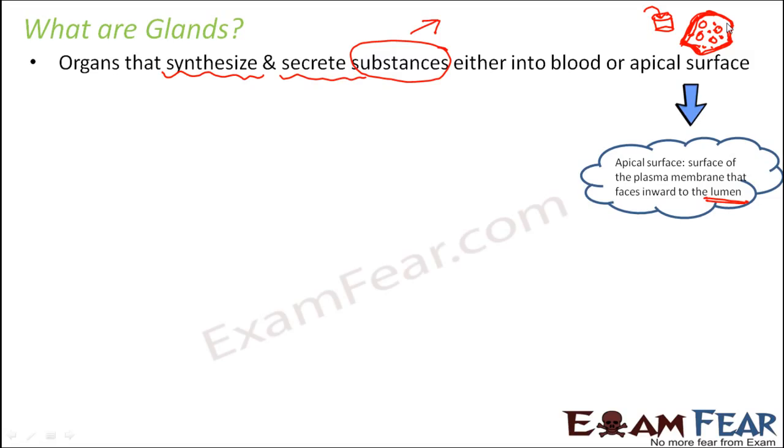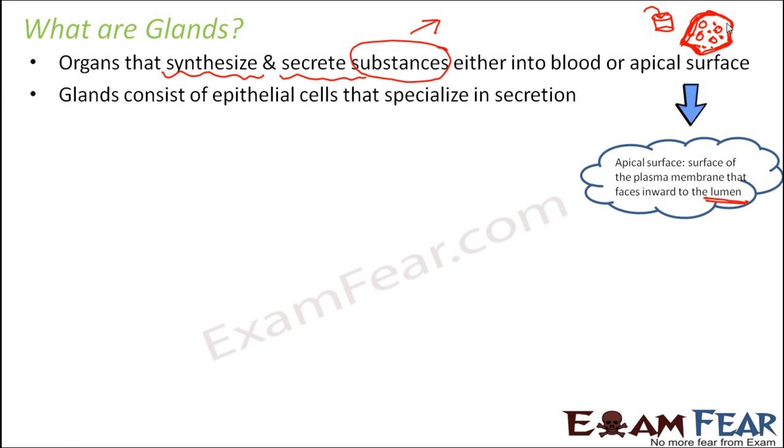So these are the two ways by which glands can secrete the substances. I mean, these are the two places where glands secrete their chemicals. Now what are these substances? We will see that. Now, what are glands made up of? Glands consist of epithelial cells that specialize in secretion.